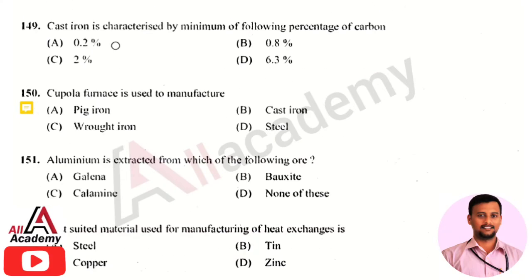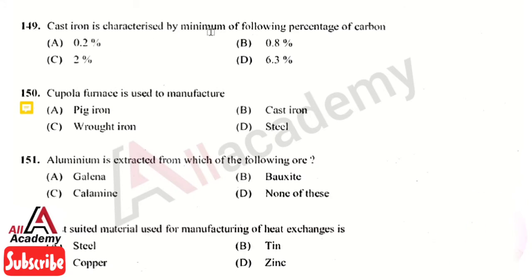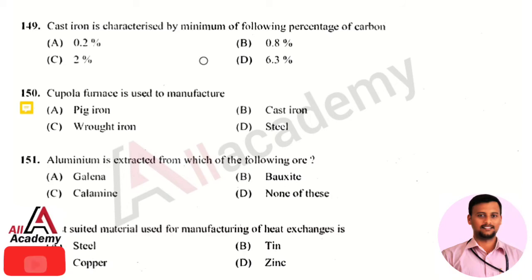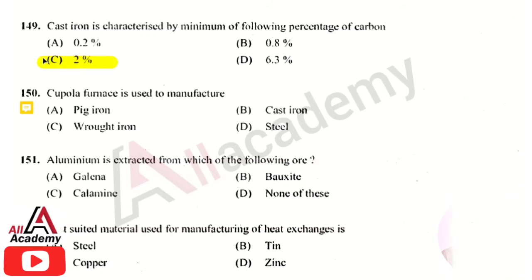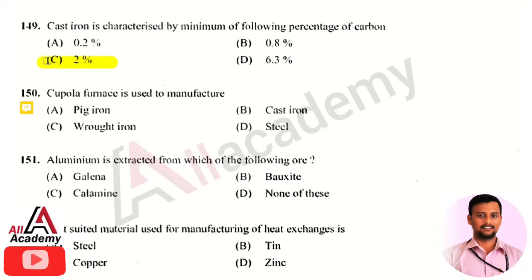The next question is cast iron is characterized by a minimum of which percentage of carbon. The right answer is option 3. That is cast irons are characterized by a minimum of 2% of carbon. So if 2% of carbon is present, then it is characterized as cast iron.